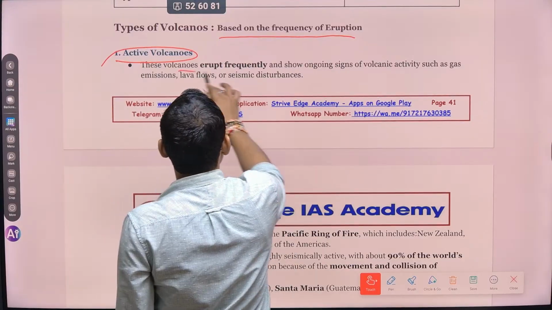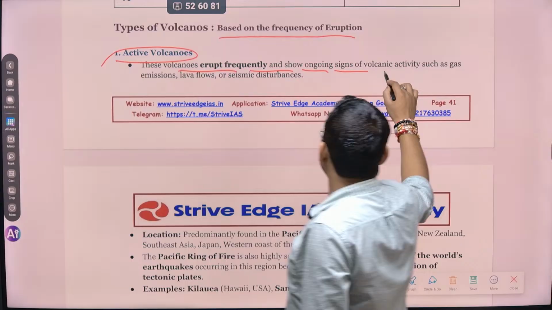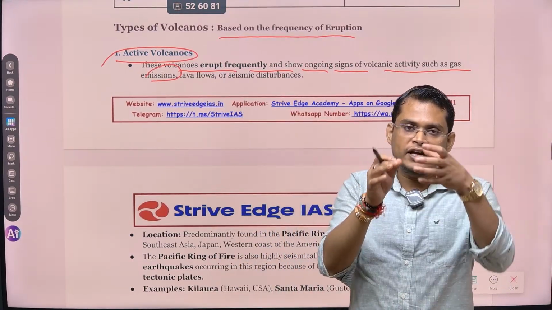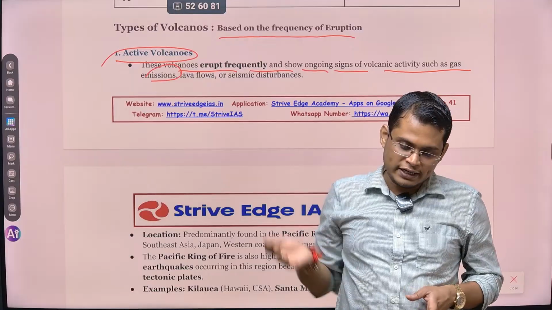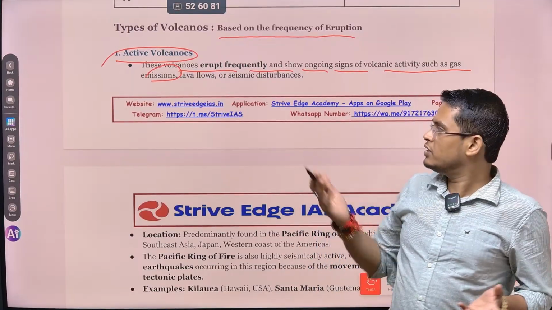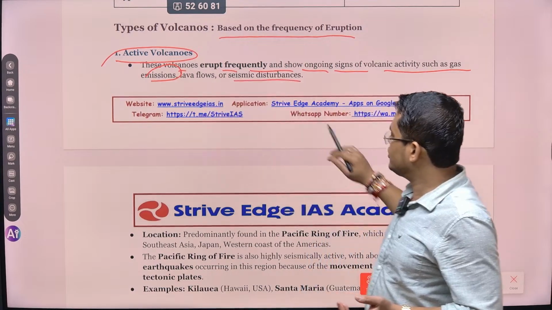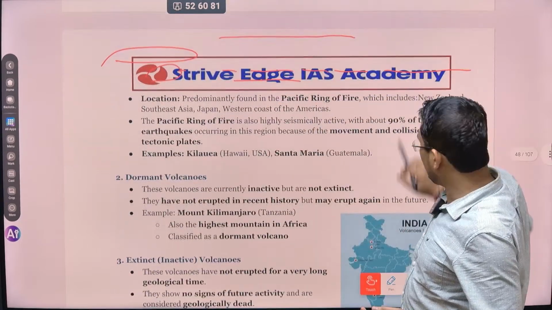So these volcanoes erupt frequently and show ongoing signs of volcanic activity such as gas emission happening. That means on the vent of this volcano, there is an eruption constantly happening in the past, present and future. There is a chance of happening also. Lava flow and seismic disturbances are happening. So location, ये कहाँ आपको देखने को मिलती है?